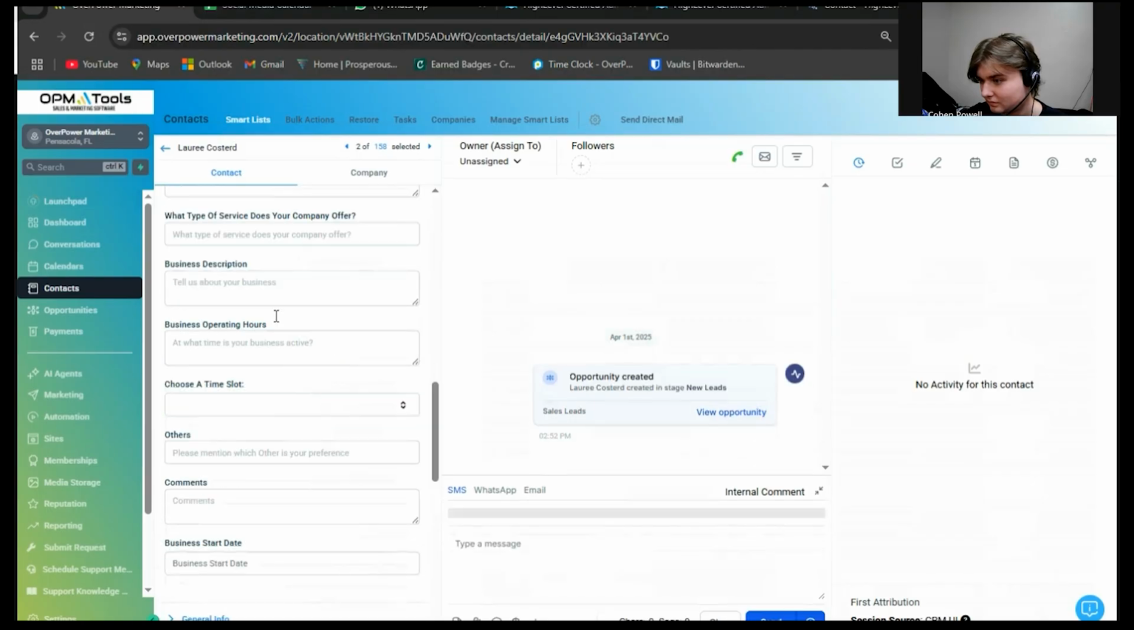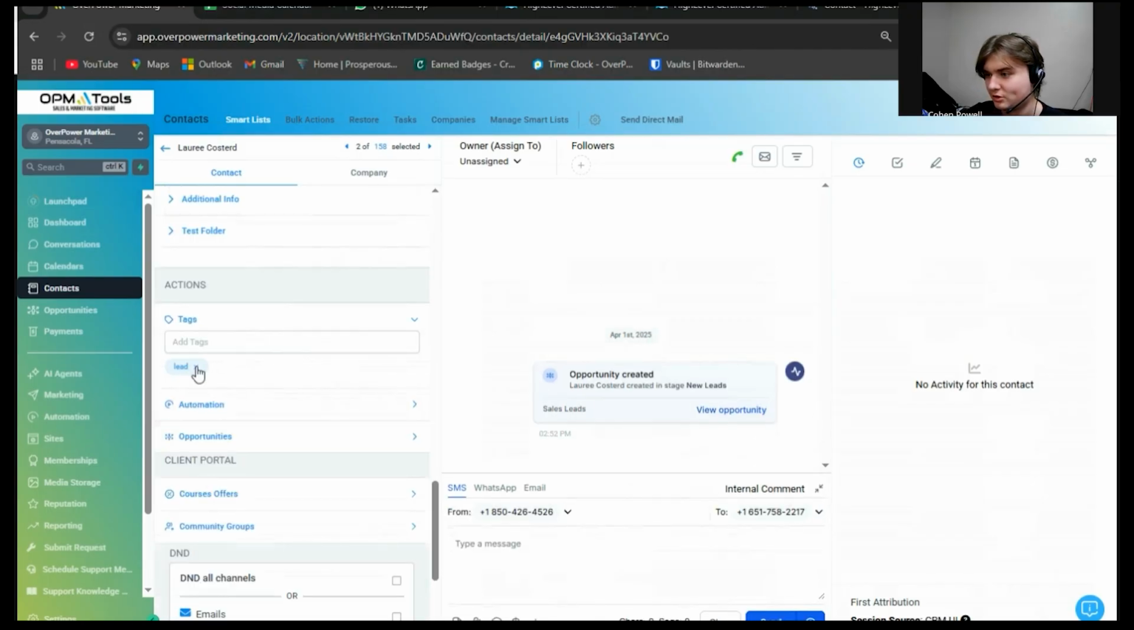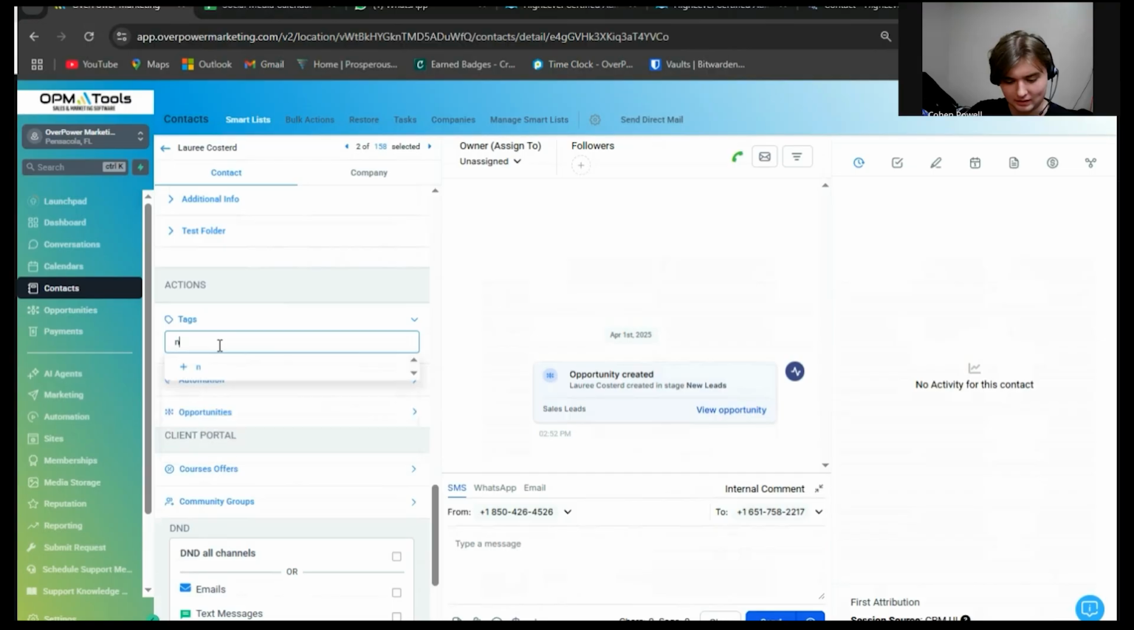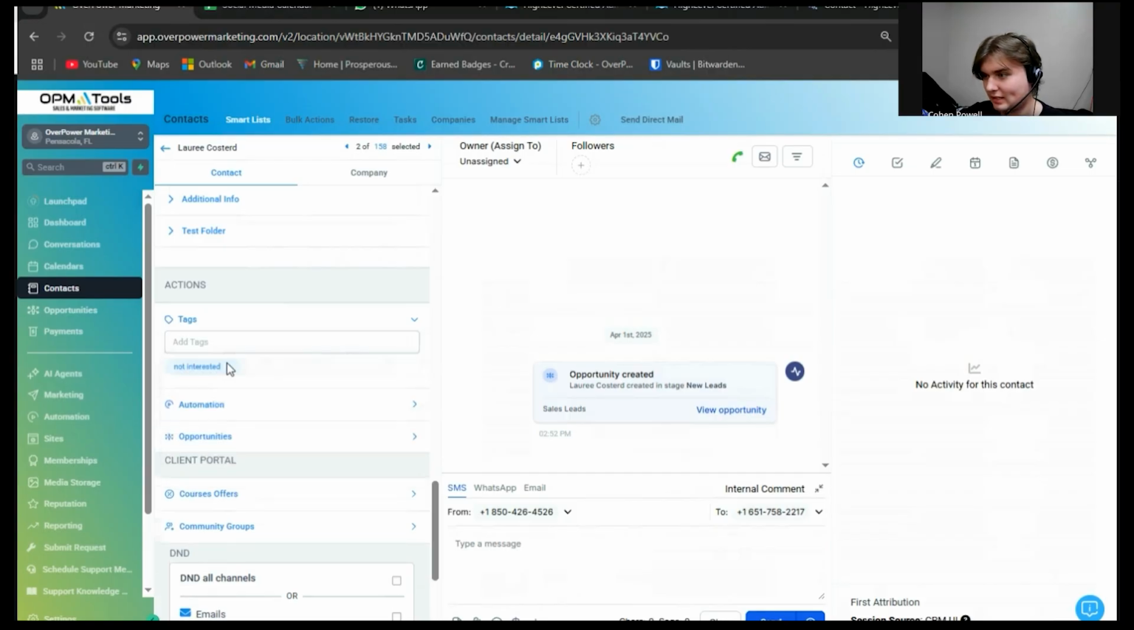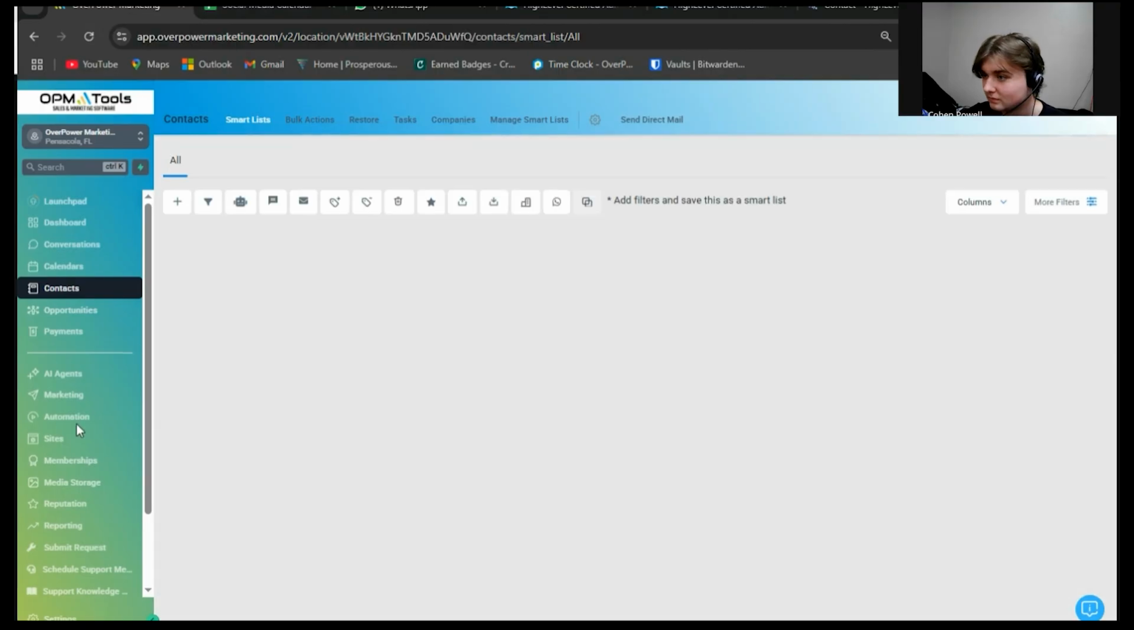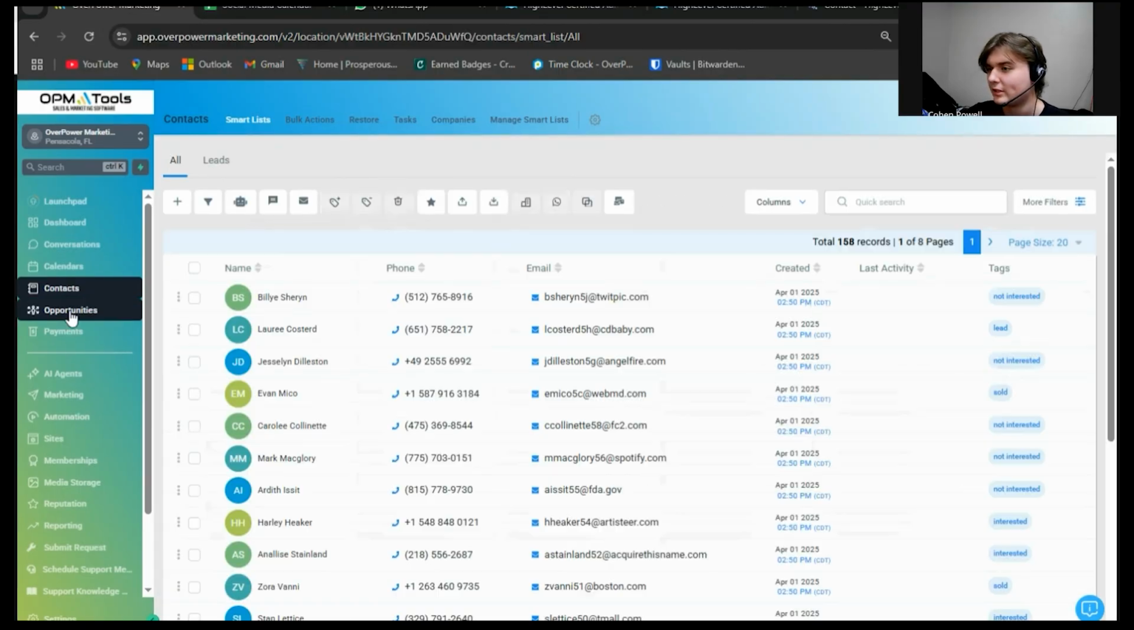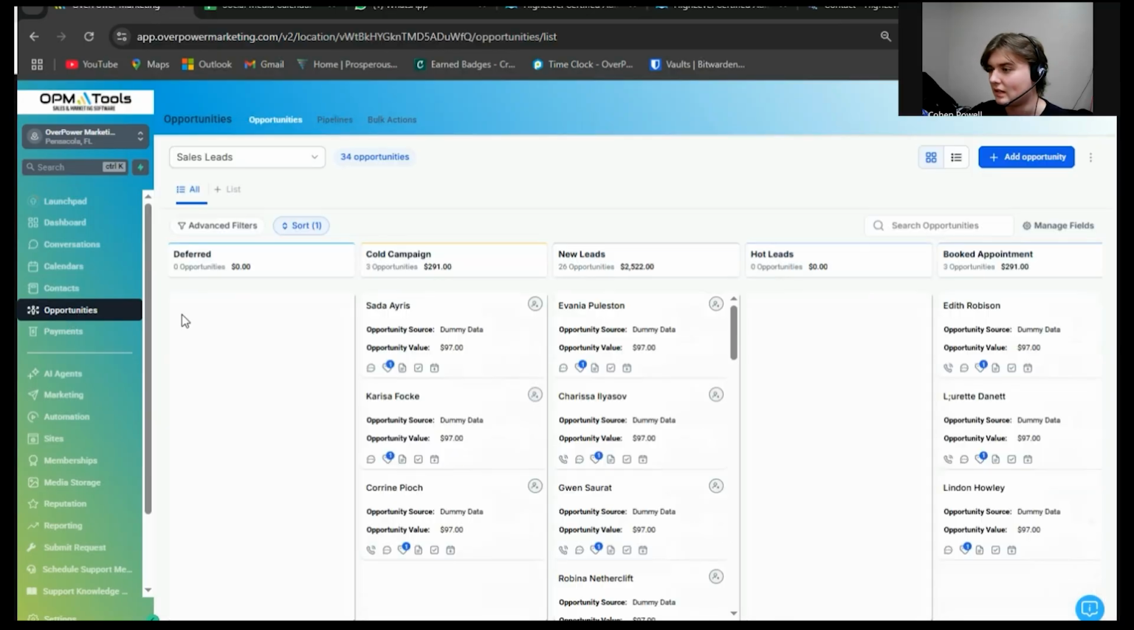Okay. Scroll all the way down. We want to remove the lead tag and put not interested. And then it'll save. Let's head on back. Then we can go back to the opportunity board. And it should, in just a few moments, pop up.